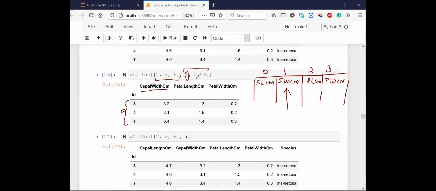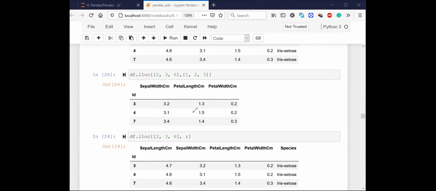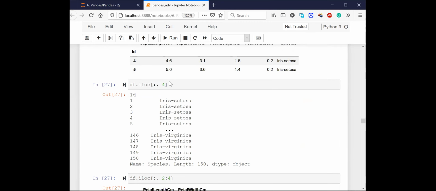What is the second column? It is petal length centimeter. What is the third column? Petal width centimeter. Is it clear to everyone? I hope I was able to explain this part so everyone can understand it. Once you understand it, we'll go on to understand how to write select queries. All right.